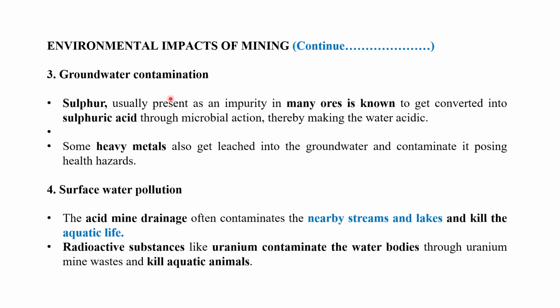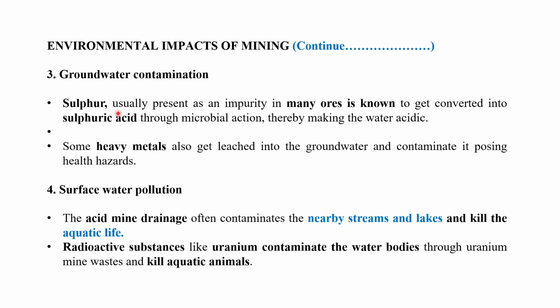The next one is groundwater contamination. Whenever we go for mining, let us take the example of coal mines. In some mines, most of the coal has sulfur. After extraction of the minerals, the seam gets exposed, right?